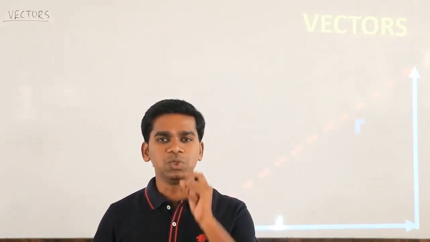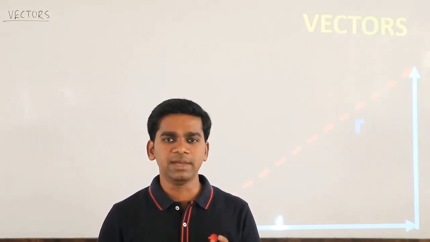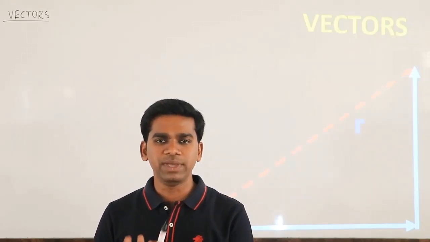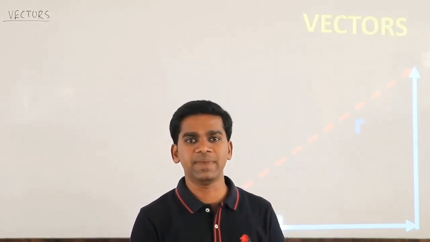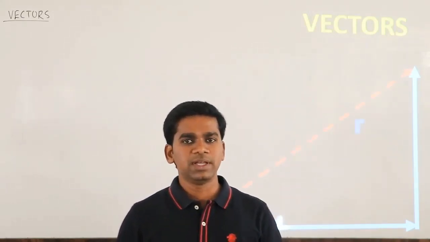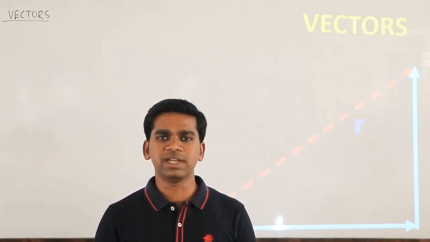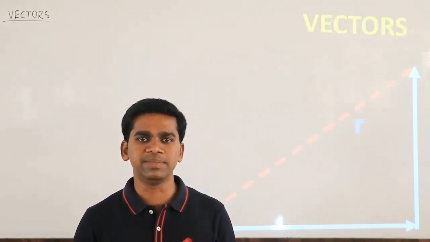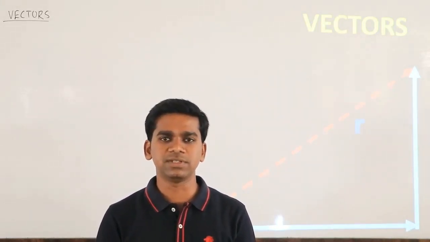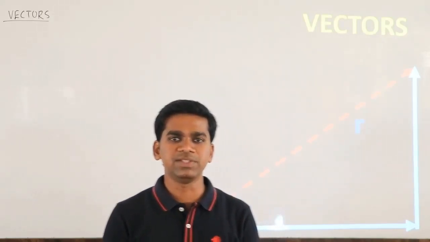Those physical quantities which require only magnitude, we call scalars. And the quantities which have both direction and magnitude are called vectors. Scalars are simple things which we can add, subtract or multiply like normal algebra, but in case of vectors it is not like that. If the direction changes, the resultant of addition, subtraction or multiplication may change.